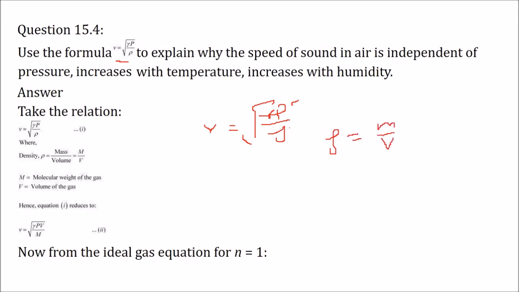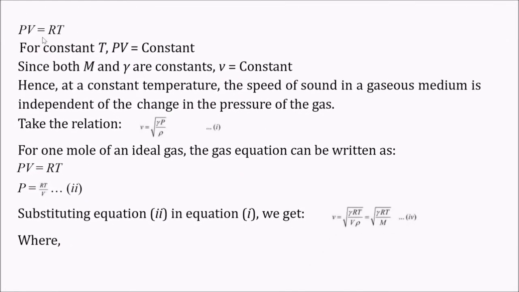We know that mass is equal to density into volume. So m here is the molecular weight of the gas and V is the volume of the gas. So this equation becomes what? Let us put m by V here. So this becomes V equal to the root of gamma PV by m. Now for the ideal gas equation, PV is equal to mu RT. We are stating that this mu, the number of moles, let us take it as 1.